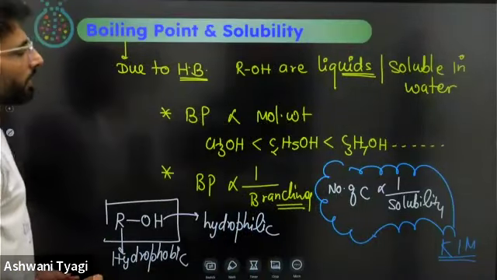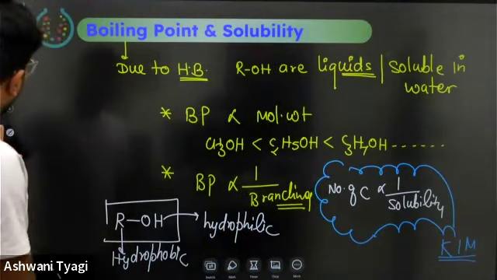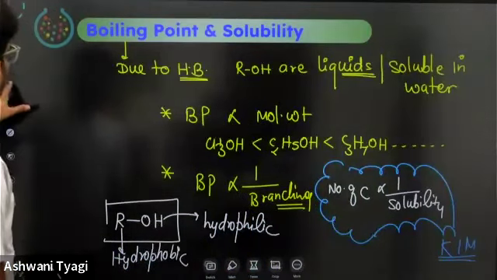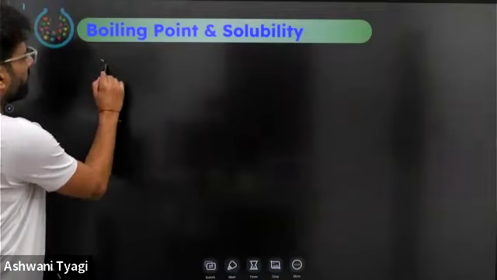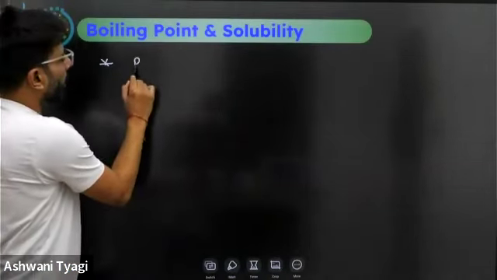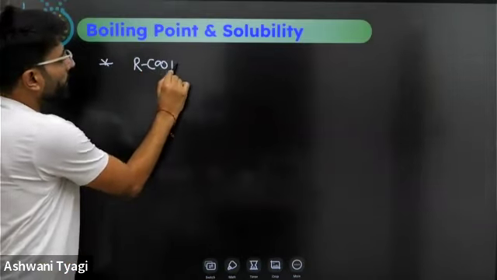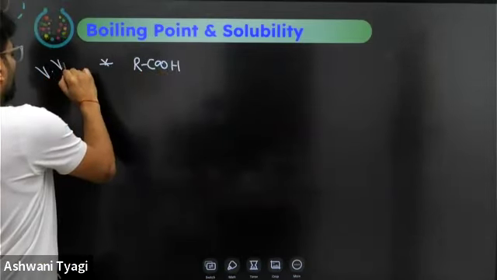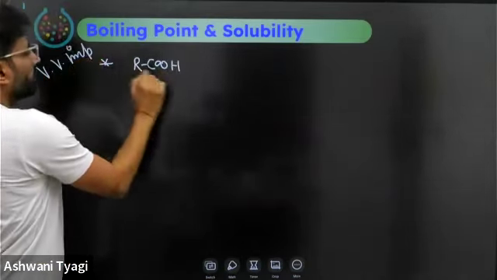If we talk about relative acidic nature, RCOOH is a very important point.